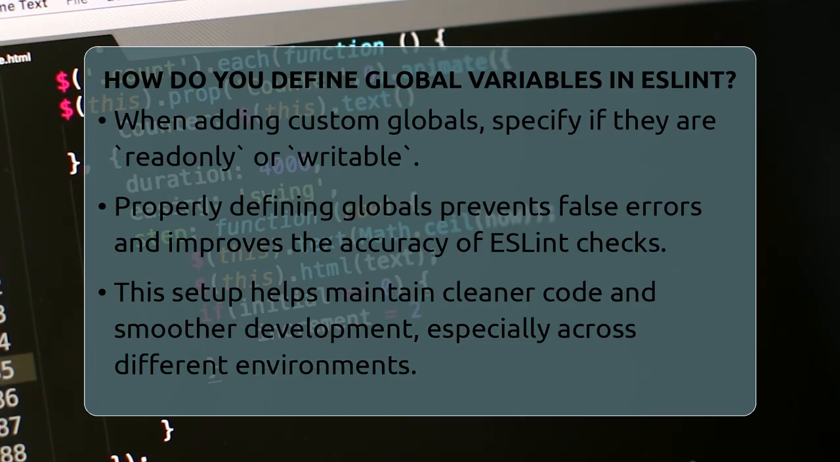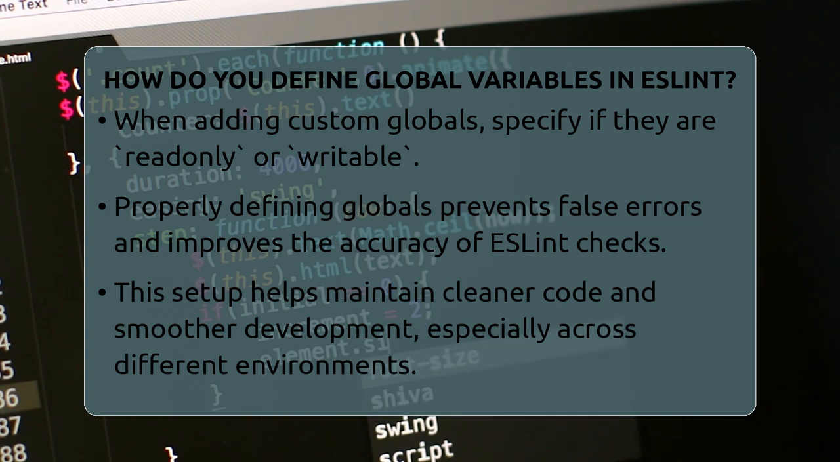Especially when working with different JavaScript environments or frameworks, this setup ensures ESLint understands your code better. So, next time you're configuring ESLint, remember to specify your global variables clearly. It's a simple step that can save you a lot of trouble and keep your code clean and error-free.